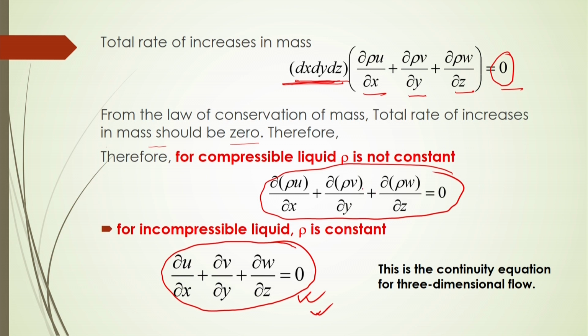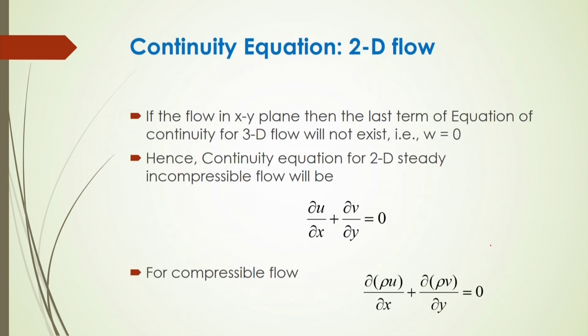Whereas for compressible flow, you cannot separate the rho from rho u in this derivation, because rho will be changing with respect to x, y and z also. So, you have to consider rho u inside the derivative. This form is applicable for compressible flow, whereas for incompressible flow the rho can be omitted and it will be like this. So, this is called the 3-dimensional continuity equation.